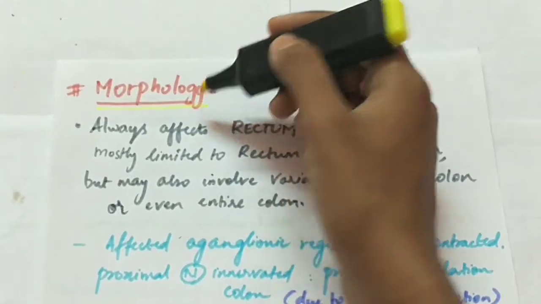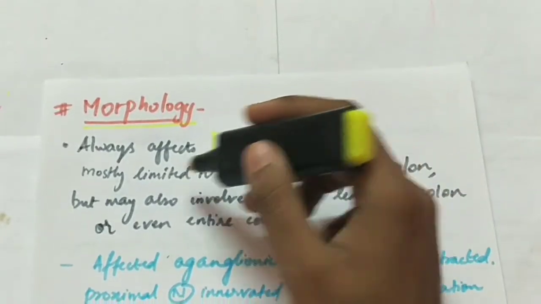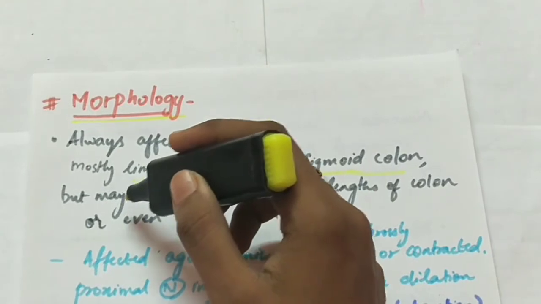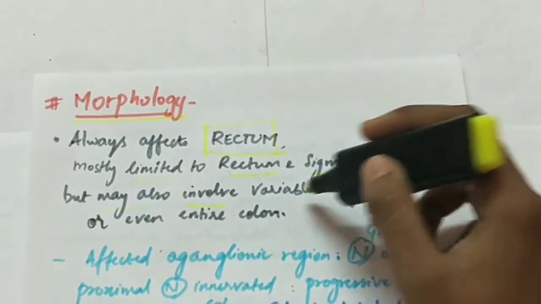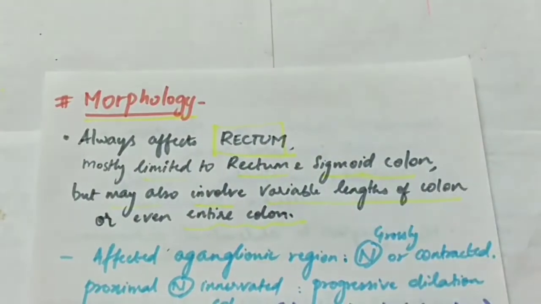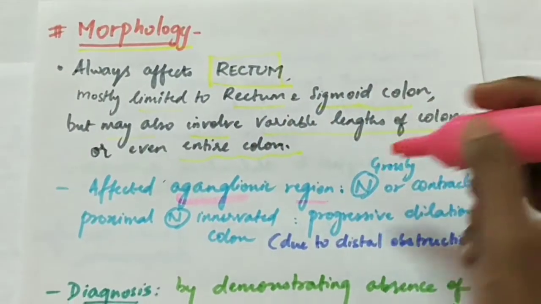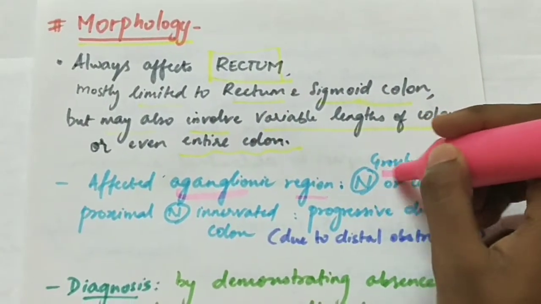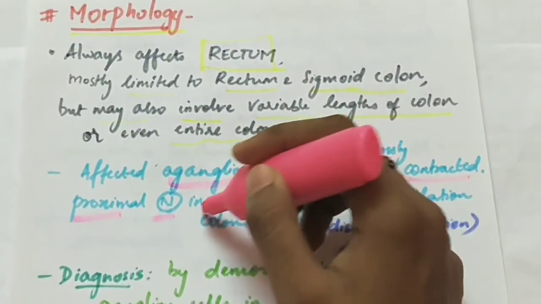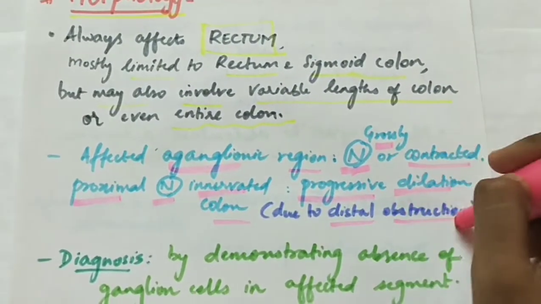Morphology of Hirschsprung disease. It always affects the rectum, and it is mostly limited to the rectum and the sigmoid colon. But sometimes it may also involve variable lengths of the colon or even the entire colon. The affected aganglionic region can appear grossly normal or contracted, and the proximal normally innervated colon is progressively dilated due to distal obstruction.